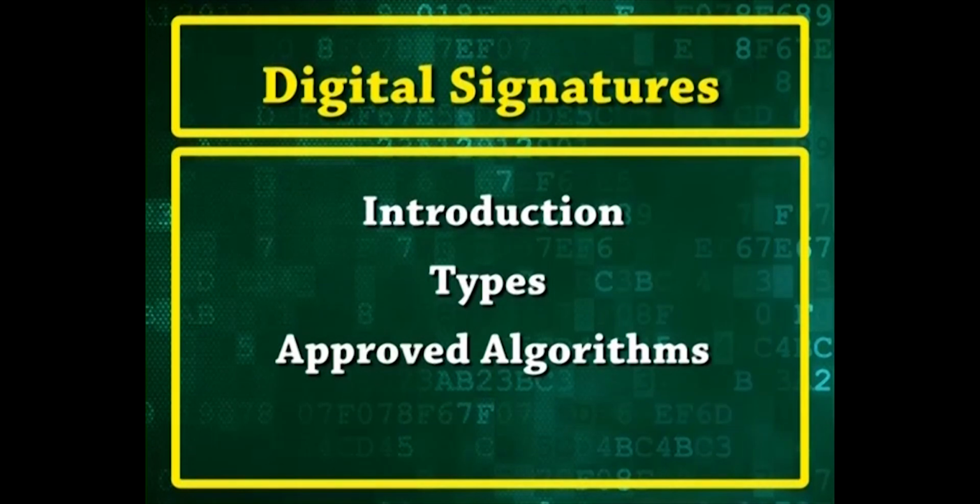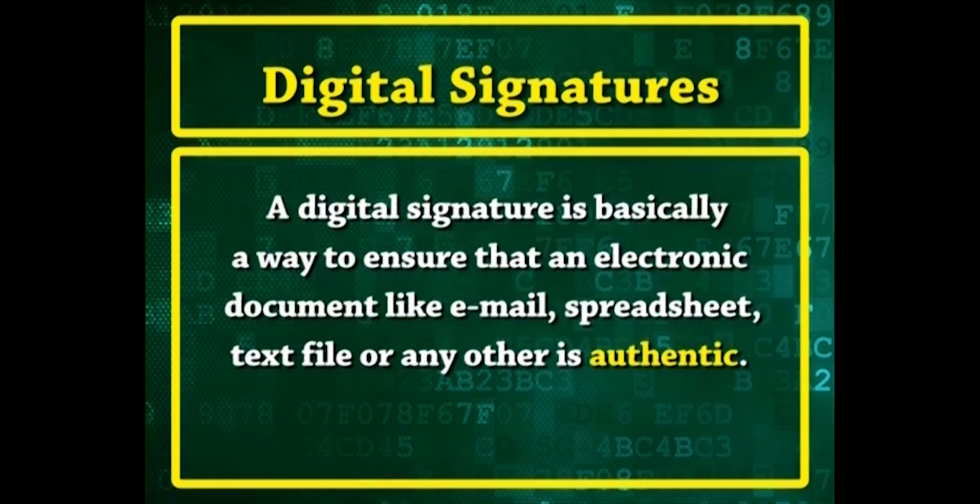First of all, please see the contents which I shall cover. After covering a brief introduction about digital signatures, I shall take up its types, which will be followed by approved algorithms for digital signatures. A digital signature is basically a way to ensure that an electronic document like email, spreadsheet or a text file is authentic.